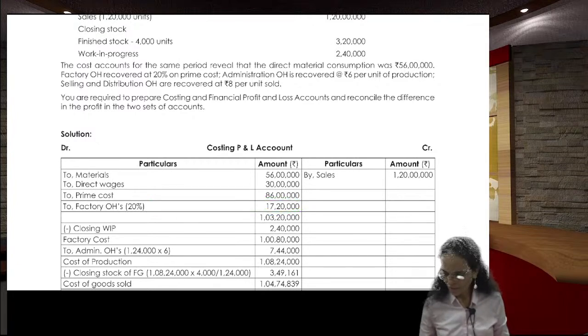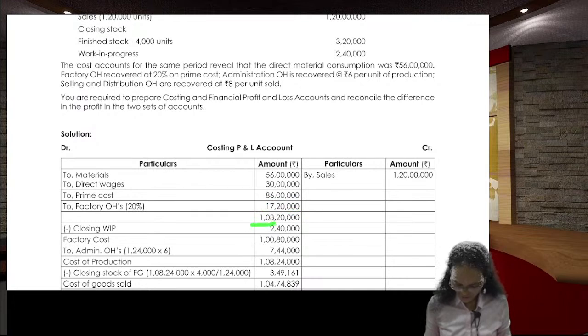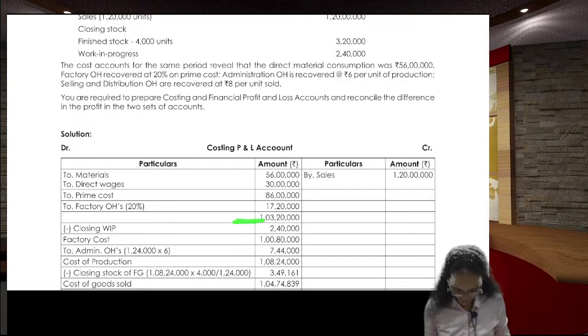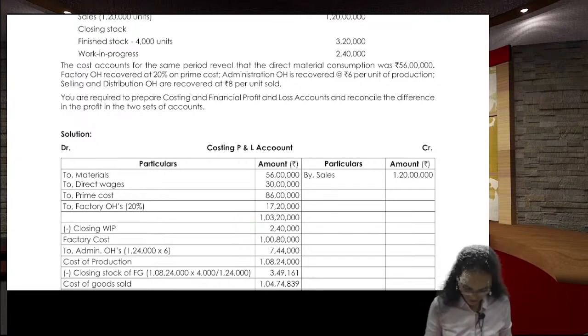You add to the prime cost, you are getting 103 lakhs 20,000. That is 1 crore 3 lakhs 20,000 rupees is the amount you got. For this, I already told you, you need to add opening work in progress and minus closing work in progress.